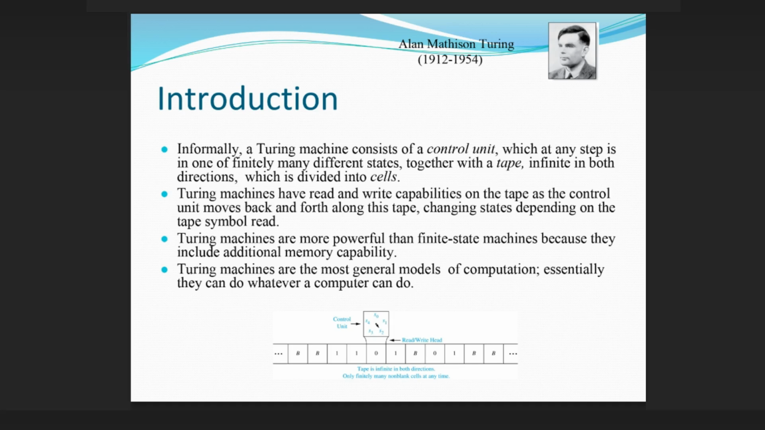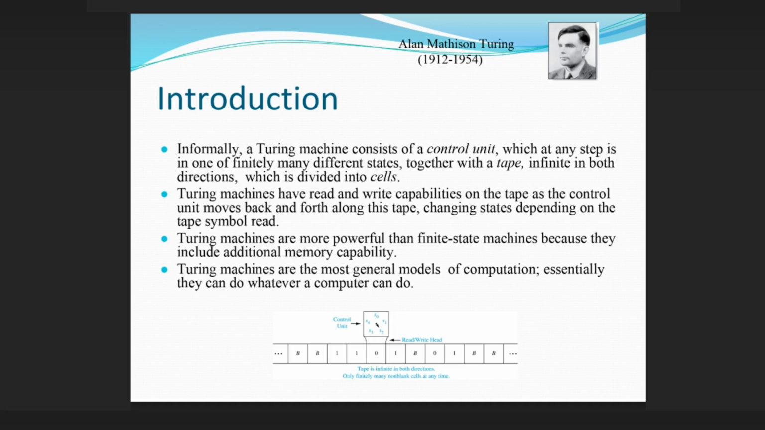Introduction. Informally, a Turing machine consists of a control unit, which at any step is in one of finitely many different states, together with a tape, infinite in both directions, which is divided into cells. Turing machines have read and write capabilities on the tape as the control unit moves back and forth along this tape, changing states depending on the tape symbol read.